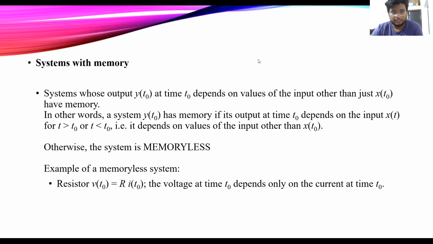Stability. A system is called stable if it produces bounded outputs for all bounded inputs. The signal x(t) is bounded if |x(t)| ≤ M for some M less than infinity. Stability in a physical system generally results from the presence of mechanisms that dissipate energy, such as a resistor in a circuit or friction in a mechanical system.